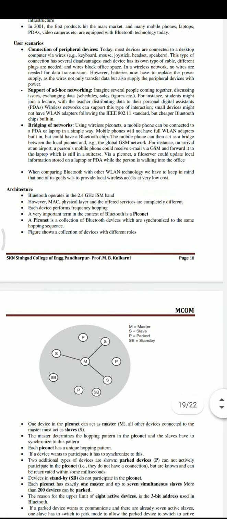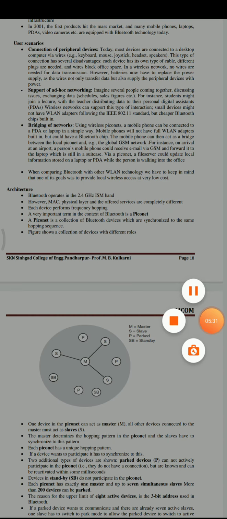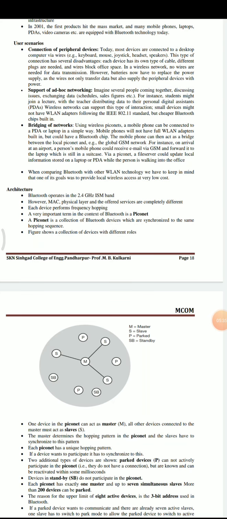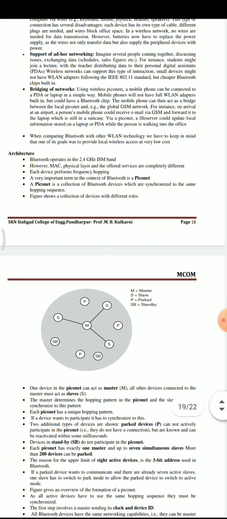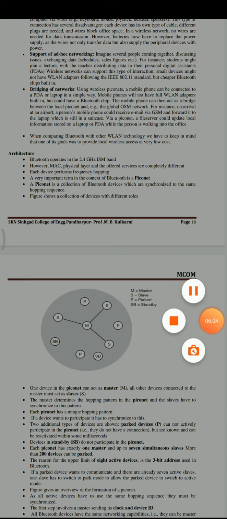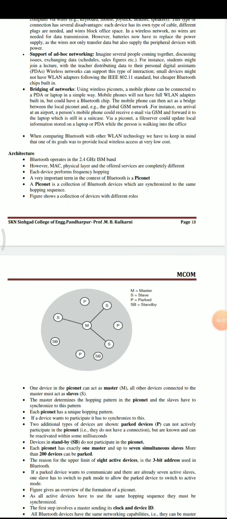Now we are going to move towards the architecture of Bluetooth. Bluetooth operates in the 2.4 GHz ISM band. However, the medium access control, physical layer and offered services are completely different. Each device in this architecture performs frequency hopping. A very important term used in the architecture of Bluetooth is piconet. A piconet is a collection of Bluetooth devices which are synchronized to the same hopping sequence.